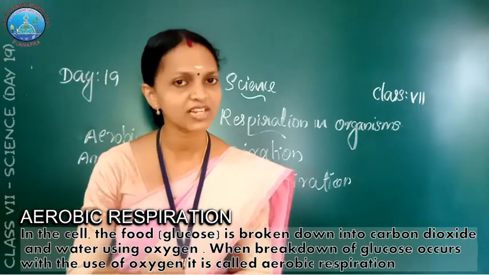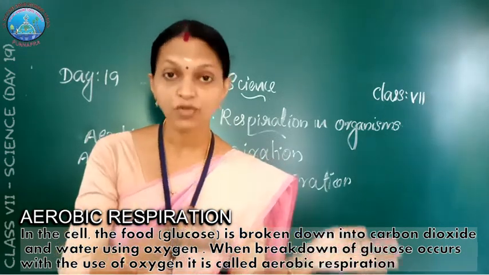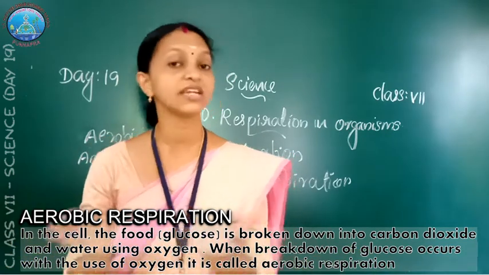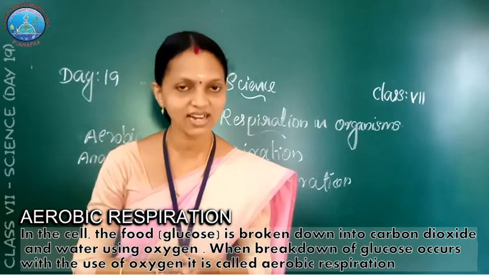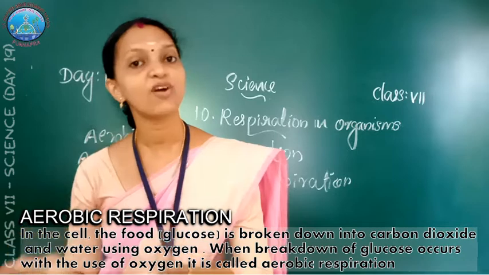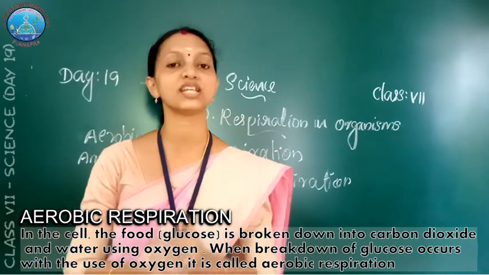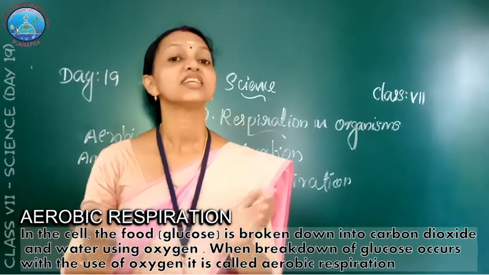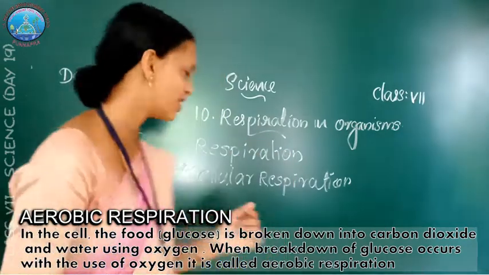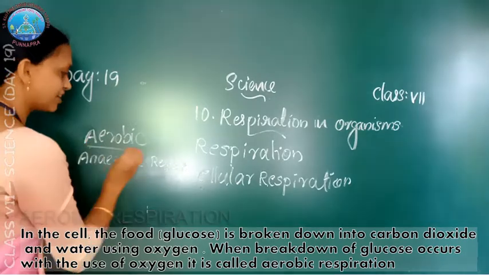In the cell, food is broken down into carbon dioxide and water using oxygen gas, and respiration that takes place in the presence of oxygen is called aerobic respiration.